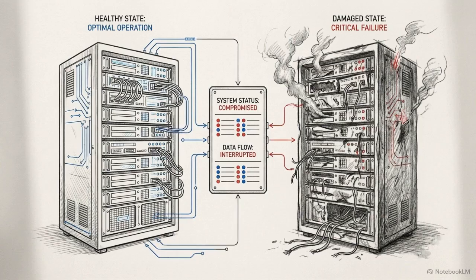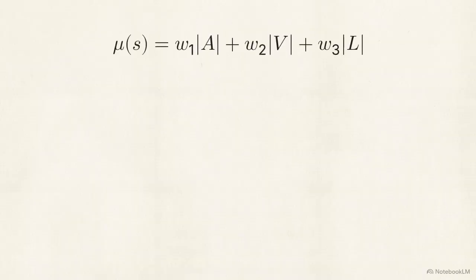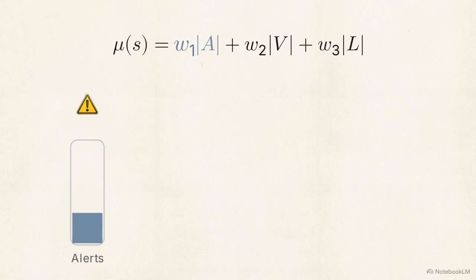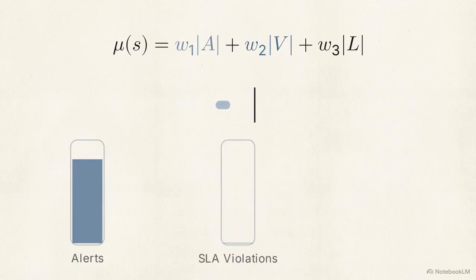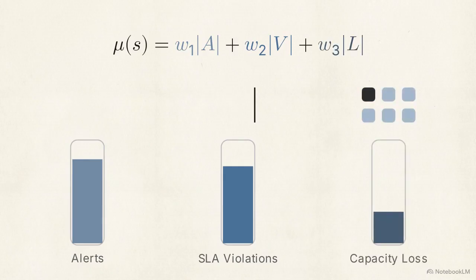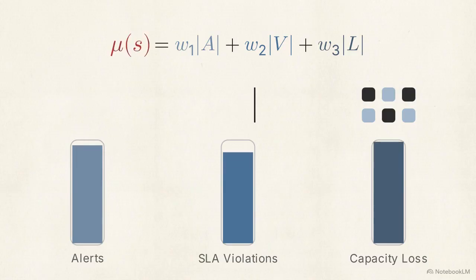For automated rollbacks to work, the system needs an objective way to know if an intervention actually worked, or if it caused more damage. This equation is the severity metric, denoted by the Greek letter mu. It calculates a precise health score for any error state. The first variable looks at the volume of active system alerts, applying a weighted value to incoming warning signals. The second variable measures service-level agreement violations, tracking when user requests fail or latency limits are breached. The final variable quantifies the absolute loss of system capacity, counting the number of crashed pods or offline nodes.